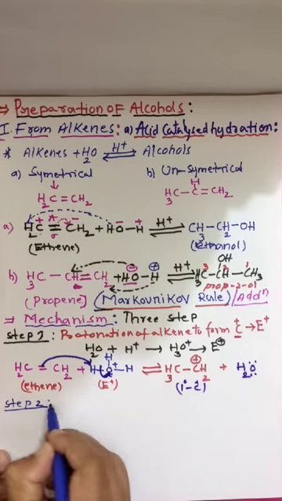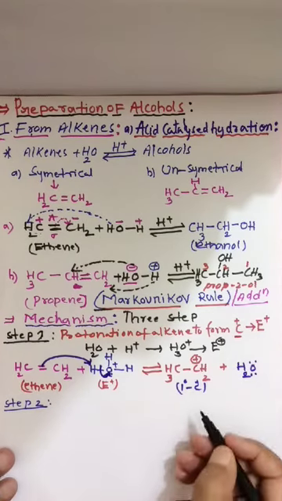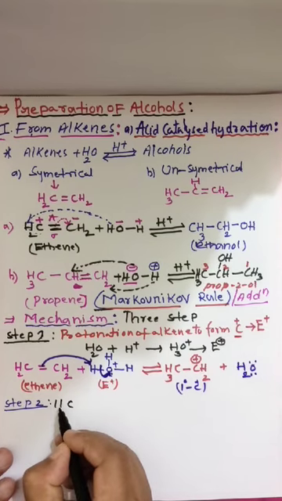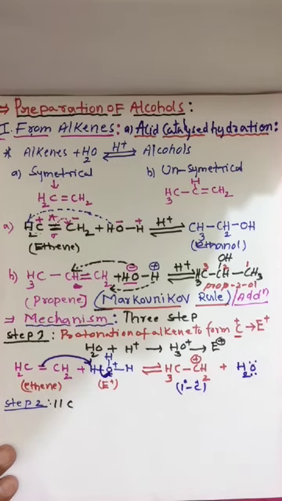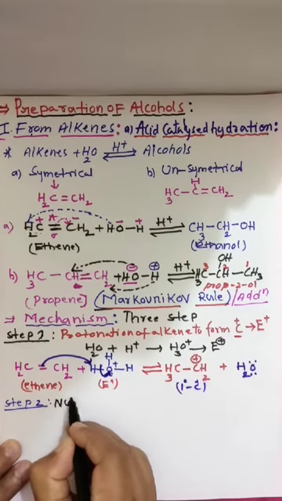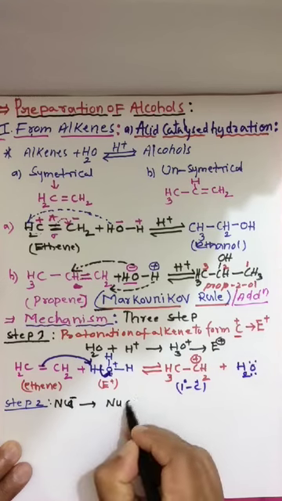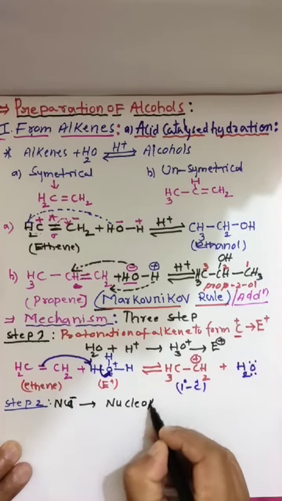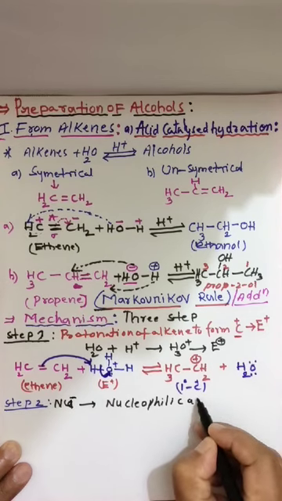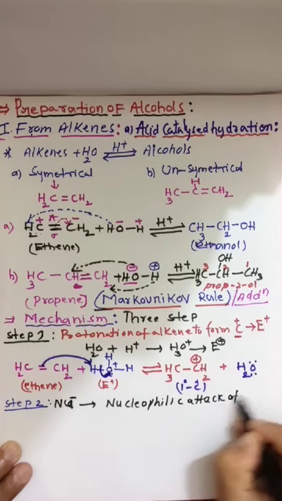In step 2 what happened? Let me discuss. This carbocation, that is the primary carbocation, will be attacked by a nucleophile. So, nucleophilic attack of water.